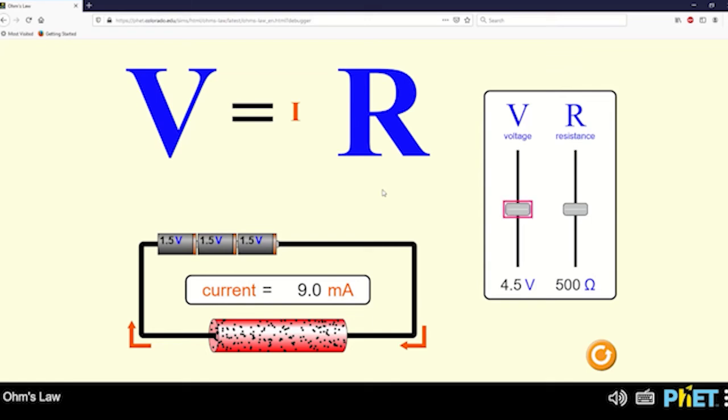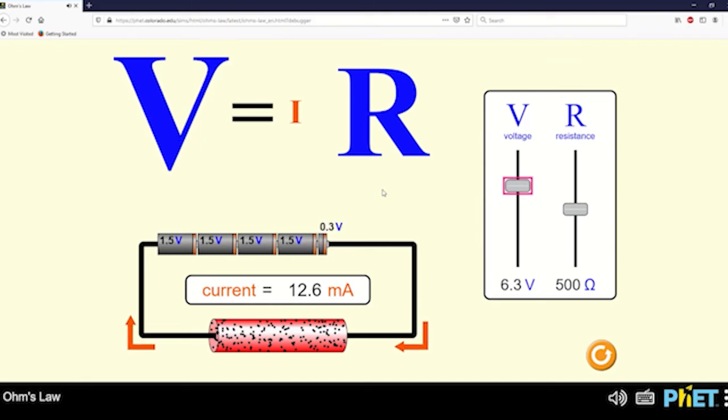Voltage slider 4.5 volts. Notice how we learned that we're on the voltage slider and what its current value is. Let's move the slider and find out what changes. 5.4 volts. As letter V grows, letter I grows. Current now 10.8 milliamps. Notice how we hear the change in the voltage value and also the resulting outcome for the equation. Let's keep interacting with the slider and the resistance slider.